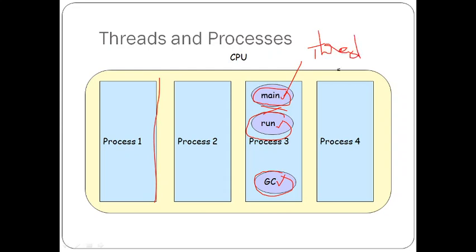I hope you remember what is meant by thread and what is meant by process. A program is called a process, and a thread is a piece of unit within the program or process which is independent of the remaining code. That is called a thread.